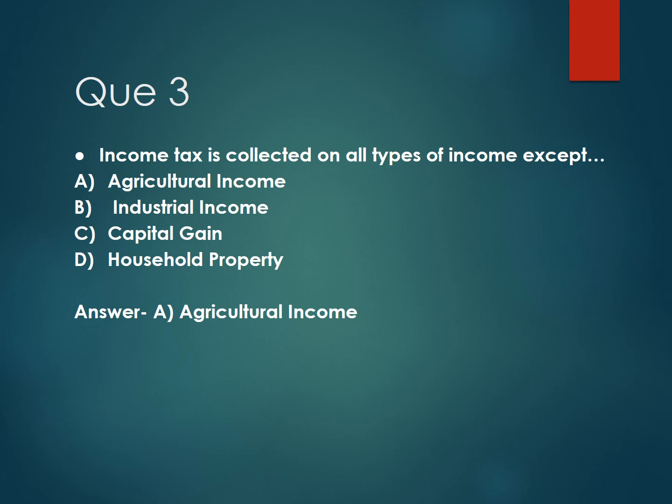Question number 3. Income tax is collected on all types of income except, and the options are option A agricultural income, option B industrial income, option C capital gain, and option D household property. And the correct answer is option A agricultural income.